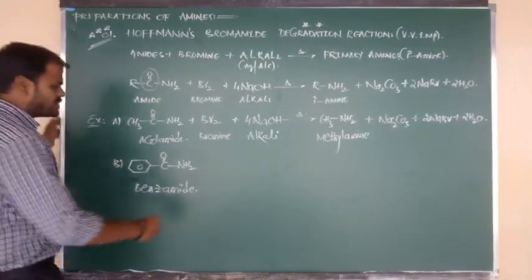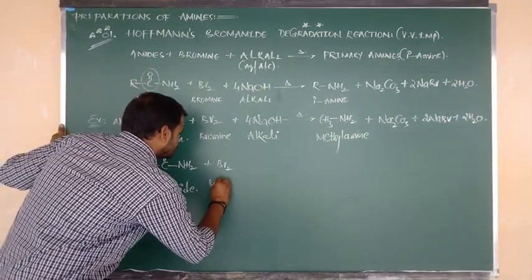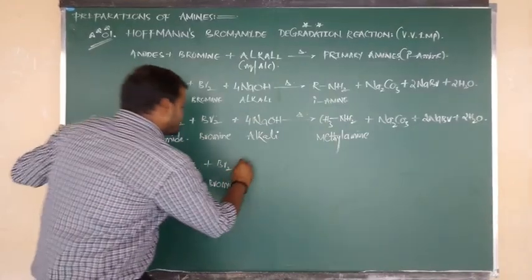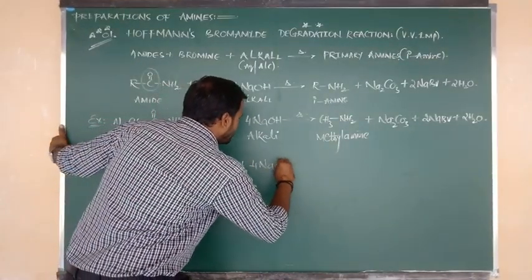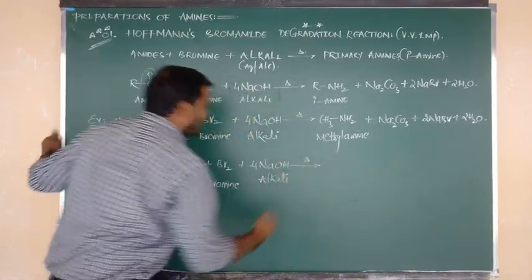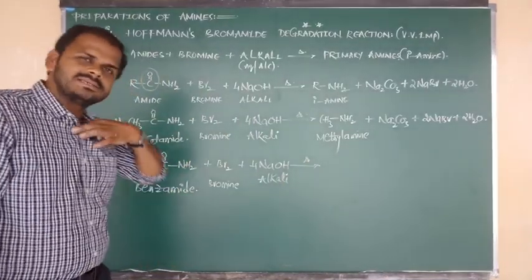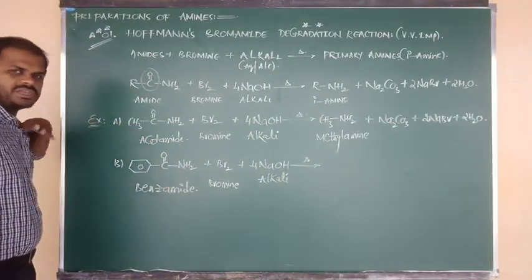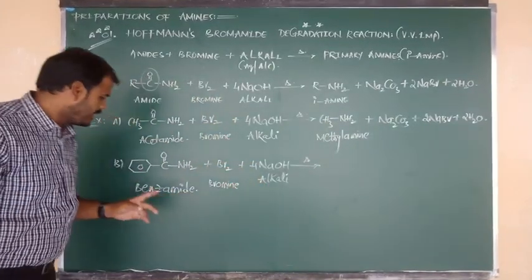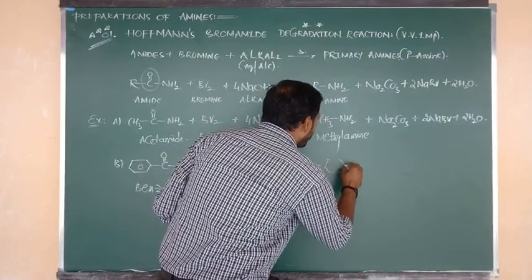So benzamide upon reaction with bromine in the presence of alkali, how many moles? That should be a fixed mole. Around 4 moles of alkali we have to consider. Same thing, in the place of R we have written benzene. The C double bond O group undergoes degradation in the form of Na2CO3, remaining benzene bonded to NH2, or we can say C6H5 bonded to NH2.